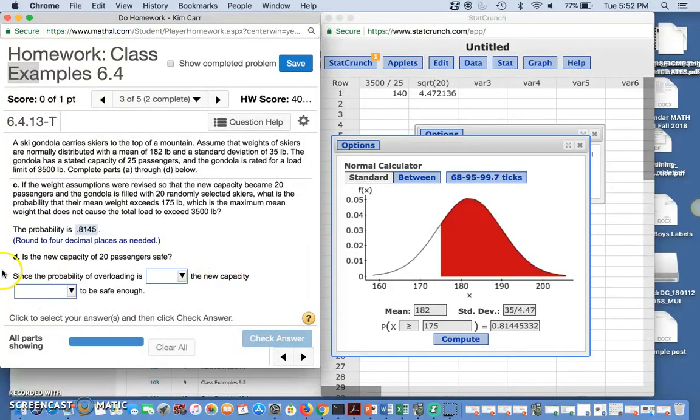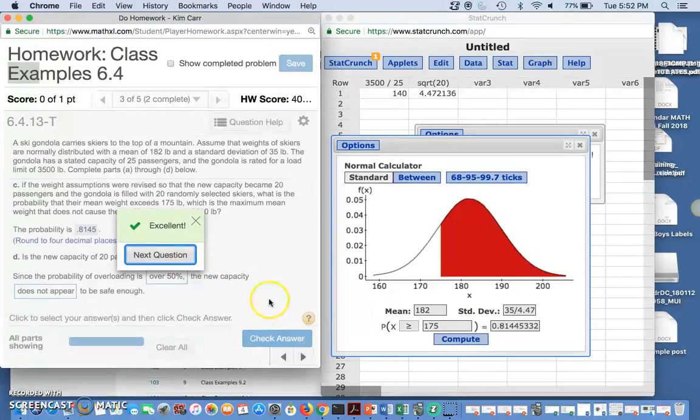It says, is the new capacity of 20 passengers safe? Since the probability of overloading is over 50%, the new capacity does not appear to be safe enough. We would probably want the chance of overloading to be less than 5%. All right.